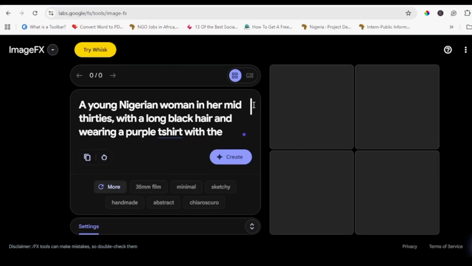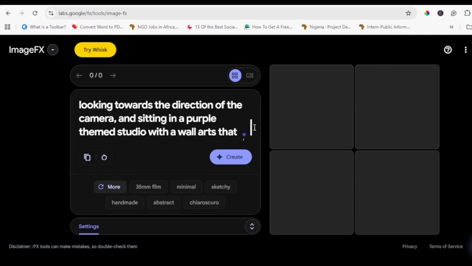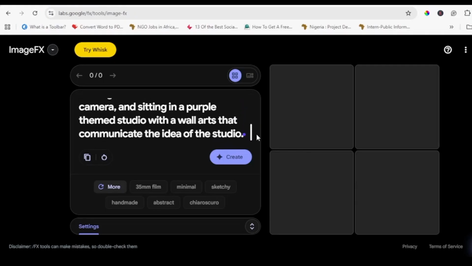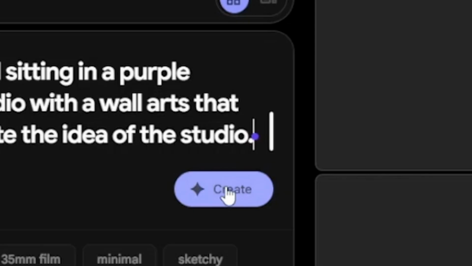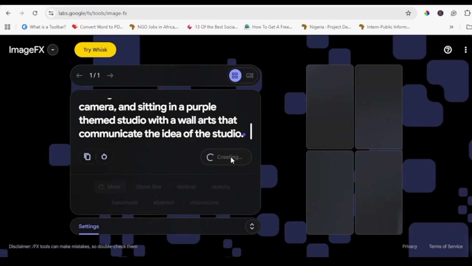This is the prompt we are going to use to generate our model, right? Our talking model, our avatar, is something very basic, something very simple like this. You can use ChatGPT to expand the description of your character if you want to. Once we look at our prompt and we have what we like, we'll go on to the next stage. I'm going to click on the create button. Once I click on this create button, it's going to generate 4 lookalike characters.